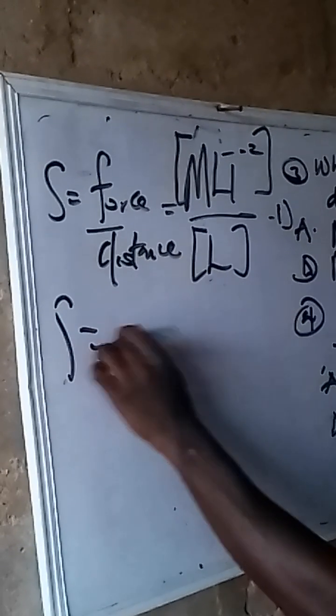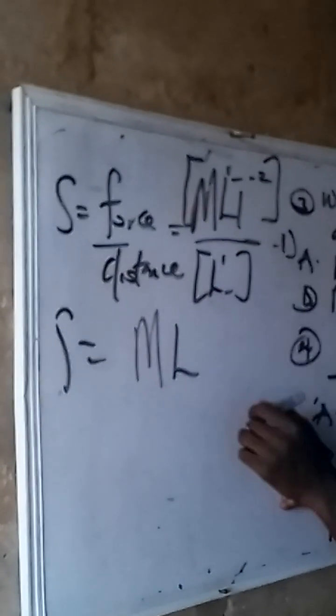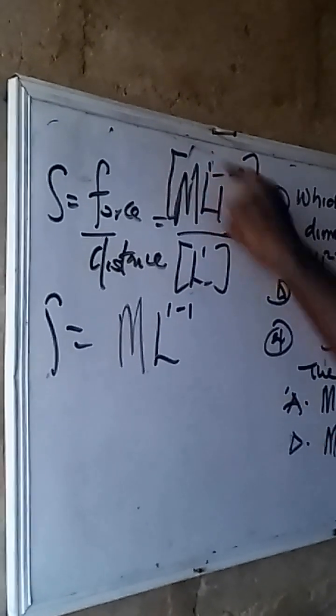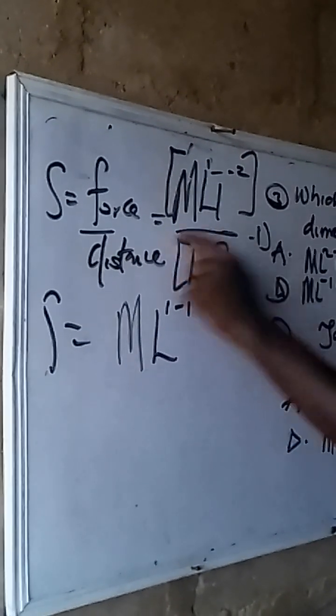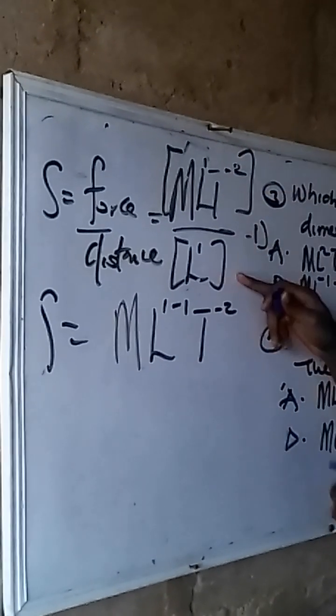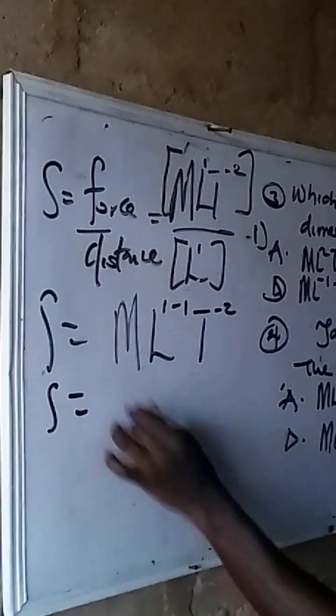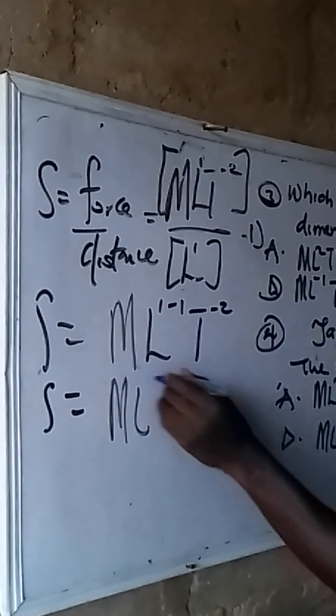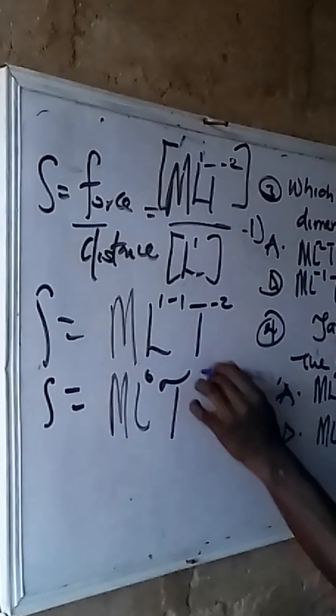Hence now will be what? M. This is 1. Minus the power. Are we together? Now L, pick one L. This is 1. 1 minus 1 because of this division sign. Then put T minus 2. There's not anything here, right? Hence it will now be M L. 1 minus 1 will give us what? Will give us 0. This will be per 2, isn't it?